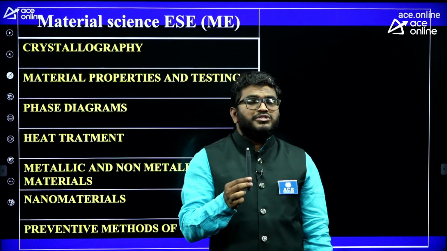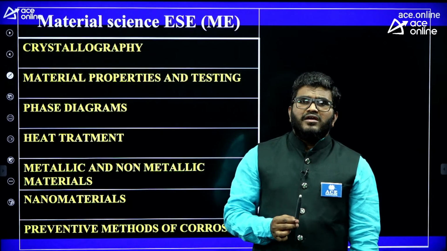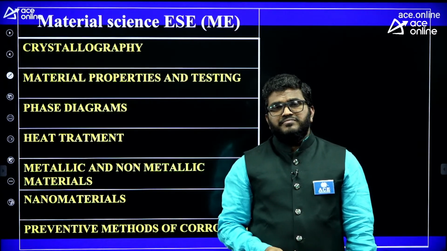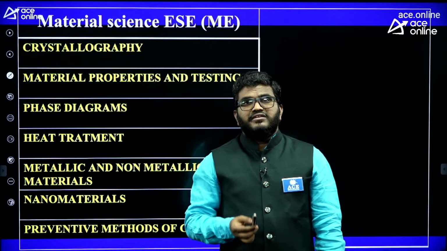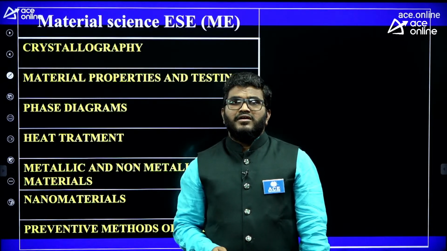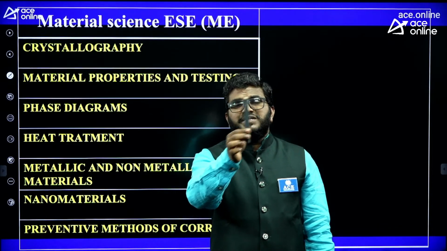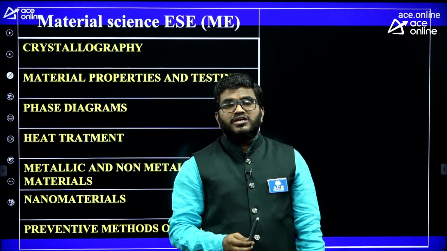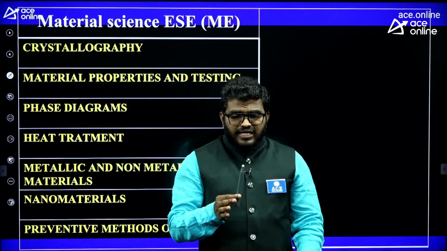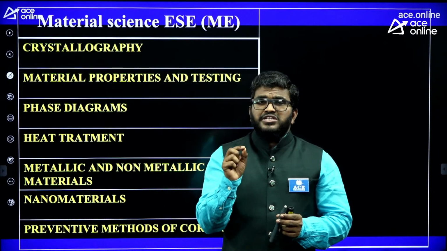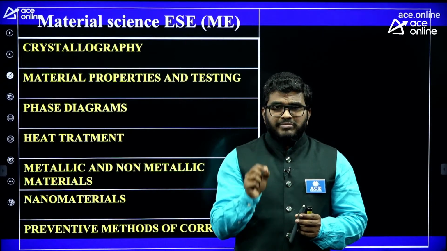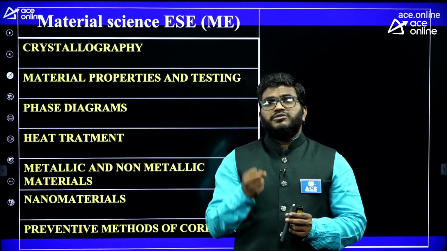Will you make this pen with metal? It has more weight, you can't write with it. Will you make it with a ceramic material? You can't, it is a brittle material. For each and every component, as an engineer, you should know about the material.